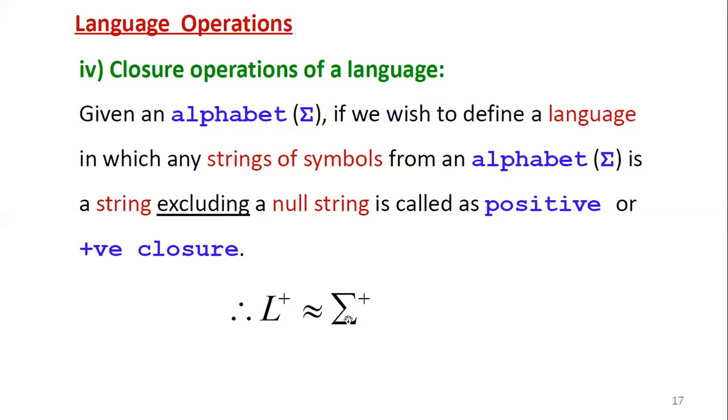That is the correspondence between string set operations and language closure operations.